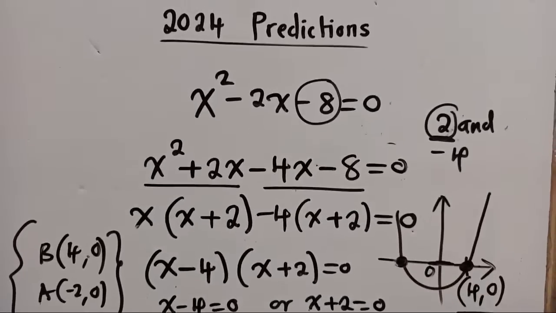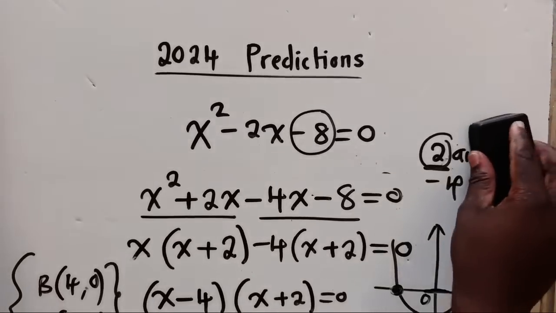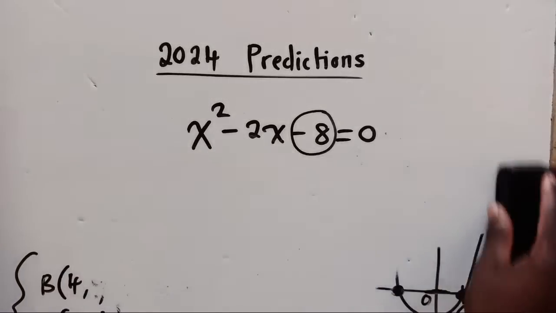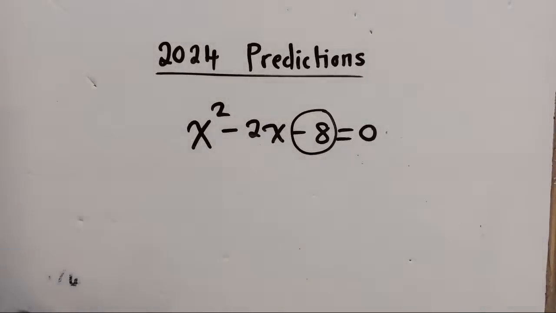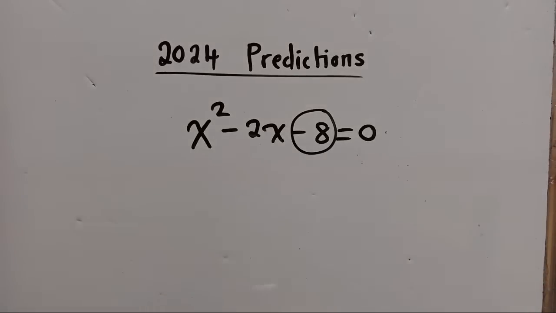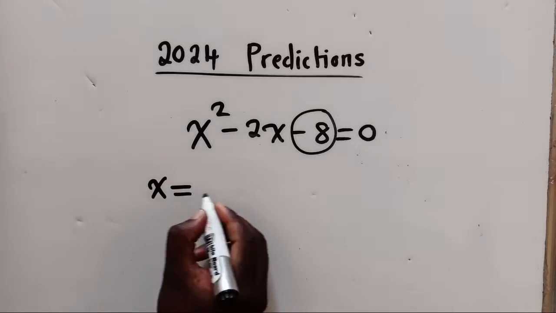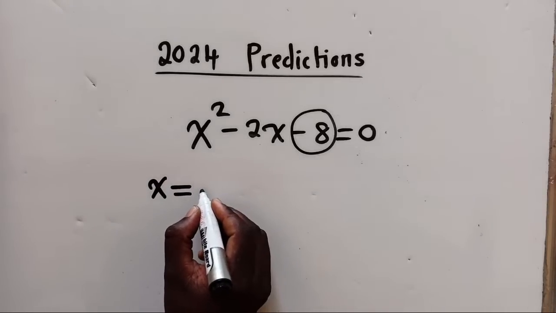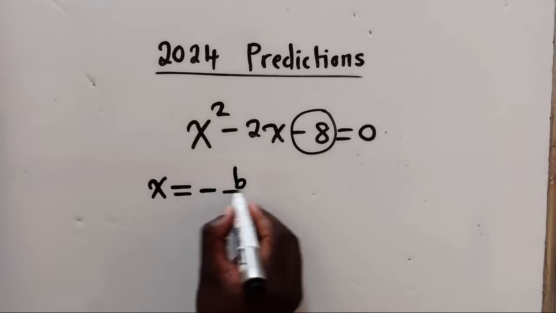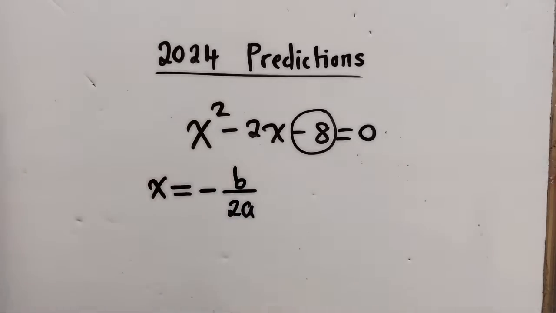I'll show you. The process of finding the minimum value or the turning point is just the same. There are actually two formulas you need to remember, but I'll give you a very simple formula to remember. When you hear the word turning point, think of this formula. You see the formula I've given you?